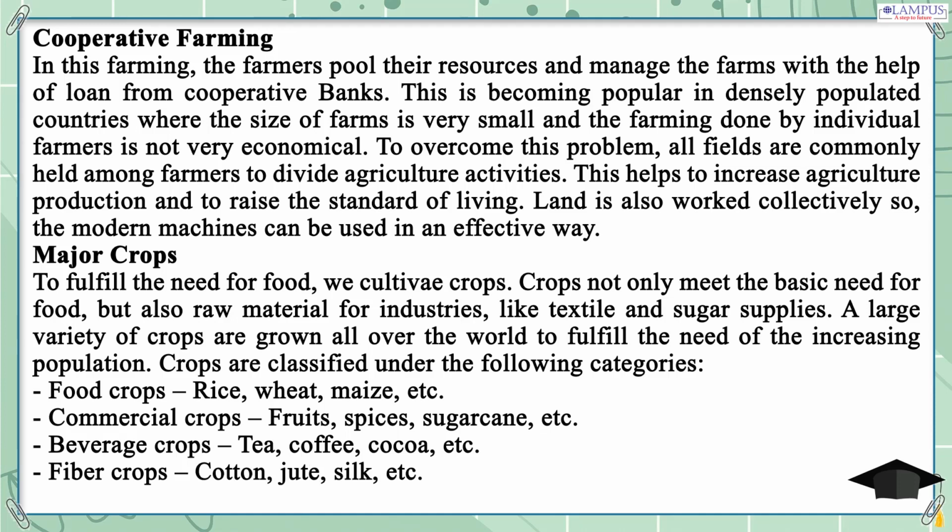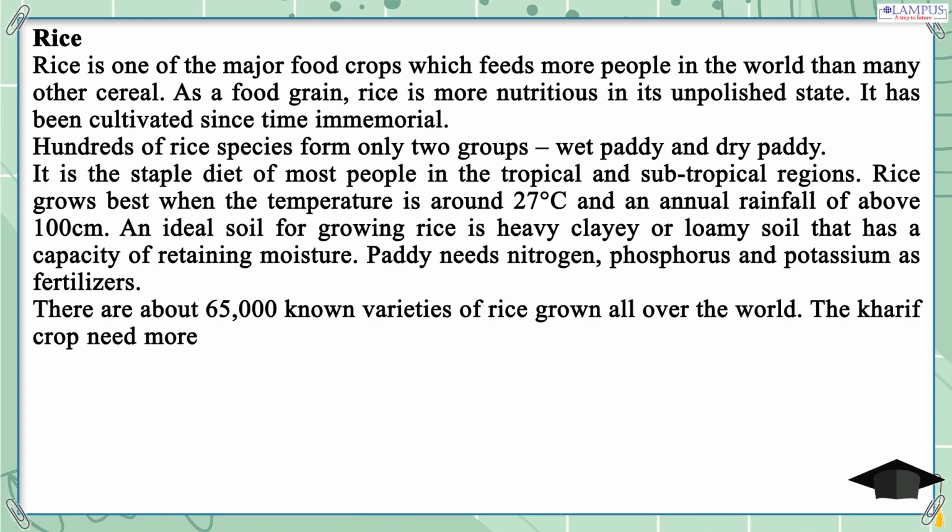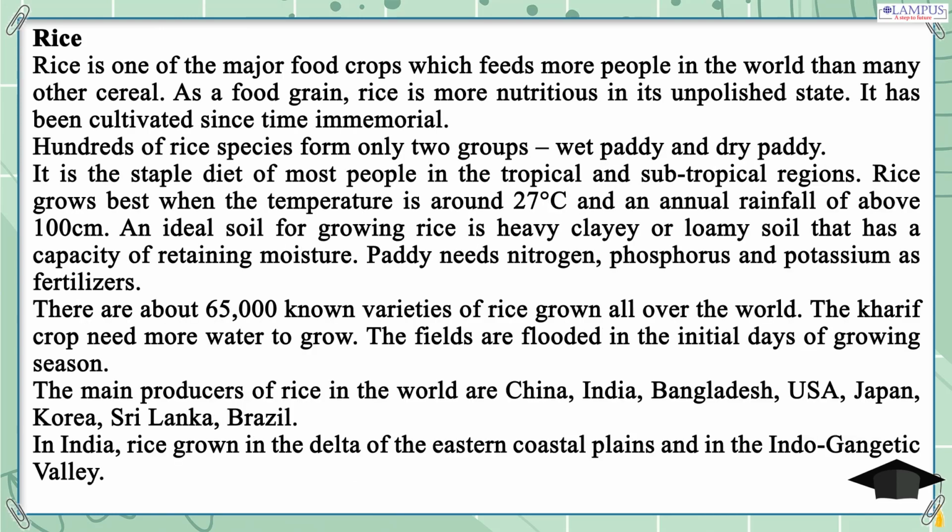Rice. Rice is one of the major food crops which feeds more people in the world than many other cereals. As a food grain, rice is more nutritious in its unpolished state. It has been cultivated since time immemorial. Hundreds of rice species form only two groups, wet paddy and dry paddy. It is the staple diet of most people in the tropical and subtropical regions.